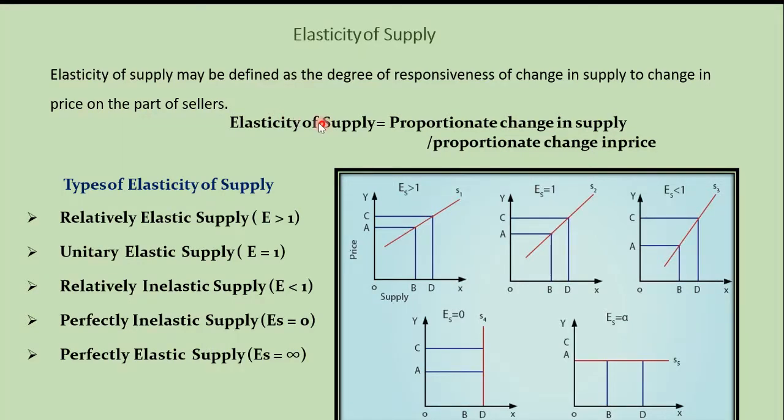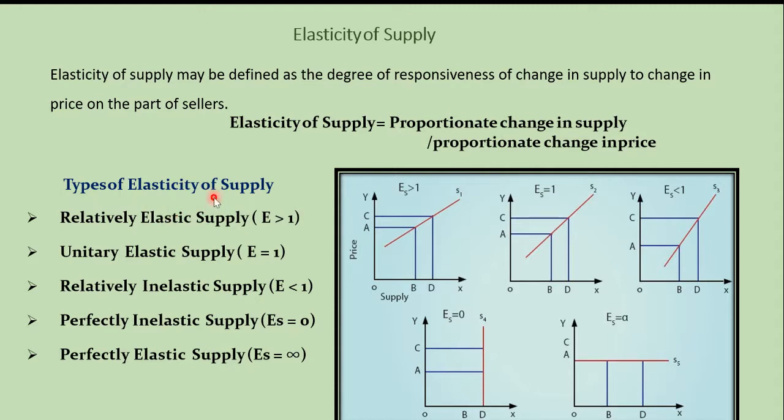Mathematically, elasticity of supply can be expressed as proportionate change in supply divided by proportionate change in price. Elasticity of supply can be abbreviated as ES. ES is equal to proportionate change in supply divided by proportionate change in price.